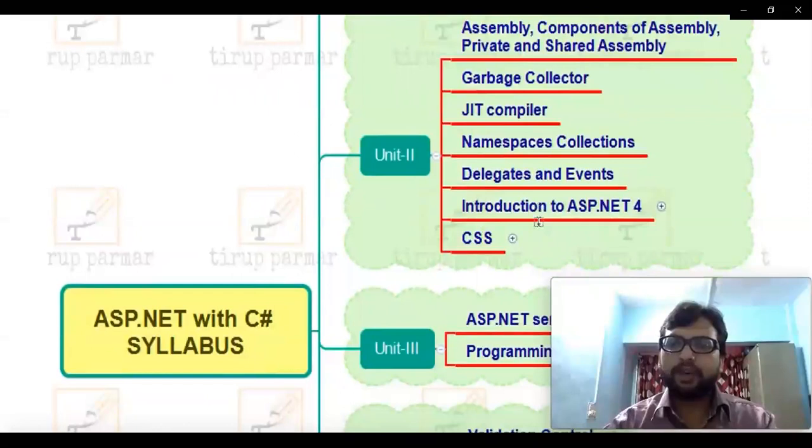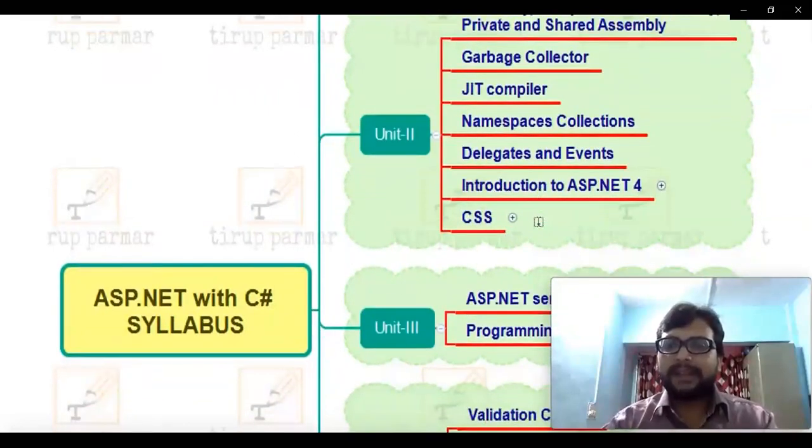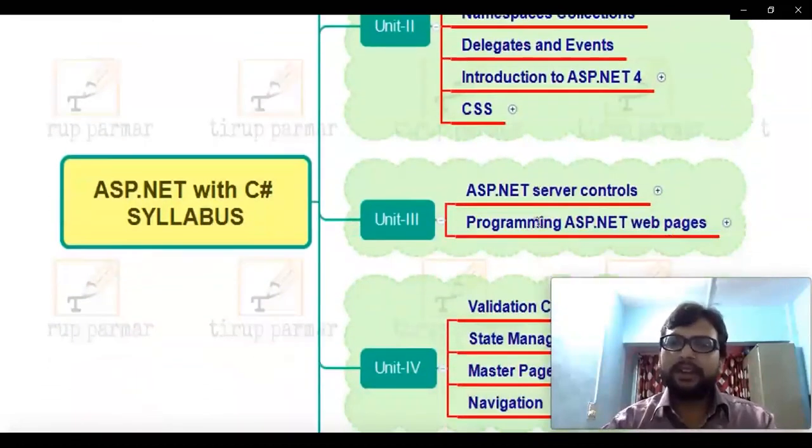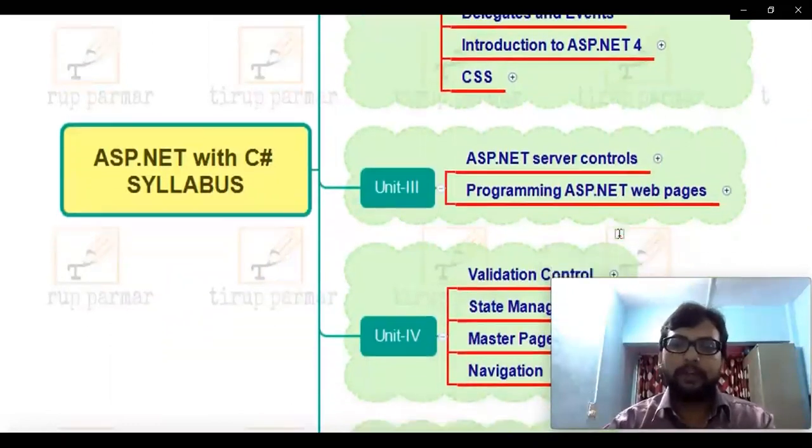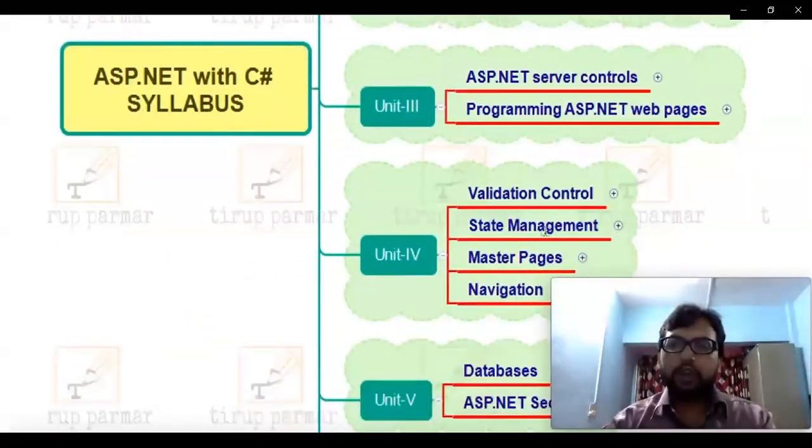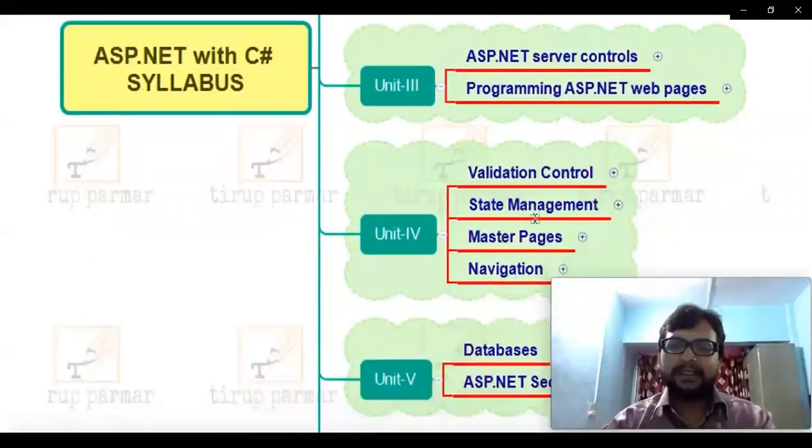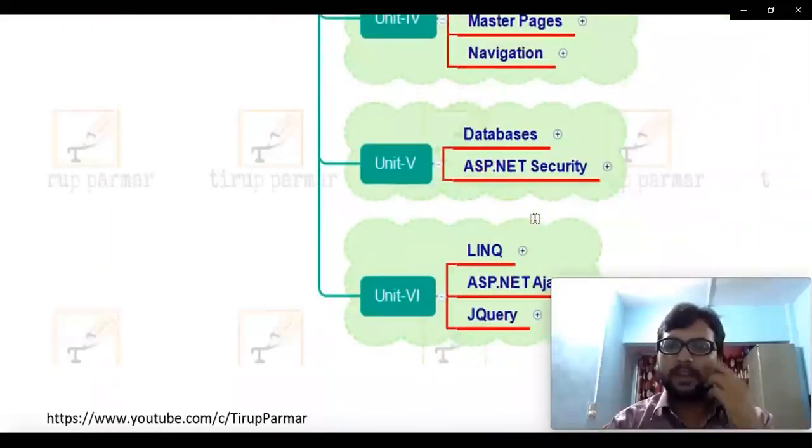Then introduction to ASP.NET 4. Then CSS, cascading style sheets, and in Unit 3 we are going to discuss server controls, how to program web pages using ASP.NET, how to put validations on those parts, and many other things. So let's start discussing this particular part.